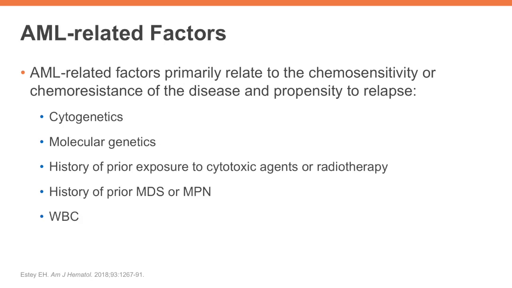AML-related factors, on the other hand, primarily relate to the chemosensitivity or chemoresistance of the disease and its propensity to relapse. And these factors include cytogenetics, molecular genetics, history of prior exposure to cytotoxic agents or radiotherapy, history of prior or antecedent myelodysplastic syndrome or myeloproliferative neoplasm, and white count at presentation.